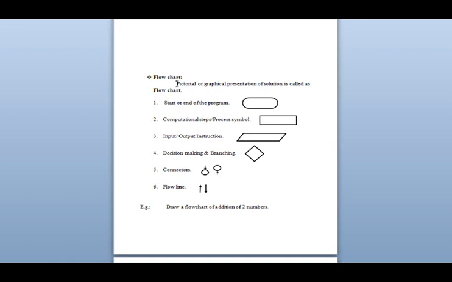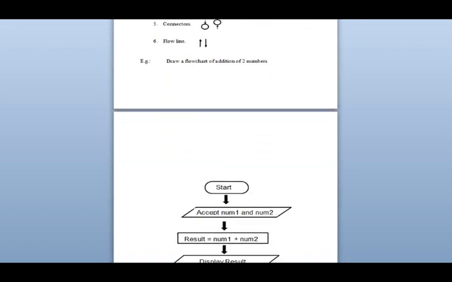This sign is for the start or end of the program. This is the rectangle with the circle ending. Then second is for processing. When you have to process, you have to give this sign. For input output instruction, we have to give this. For decision making, we have to give this sign. Connectors are this, and the flow line. For example, I have explained here.